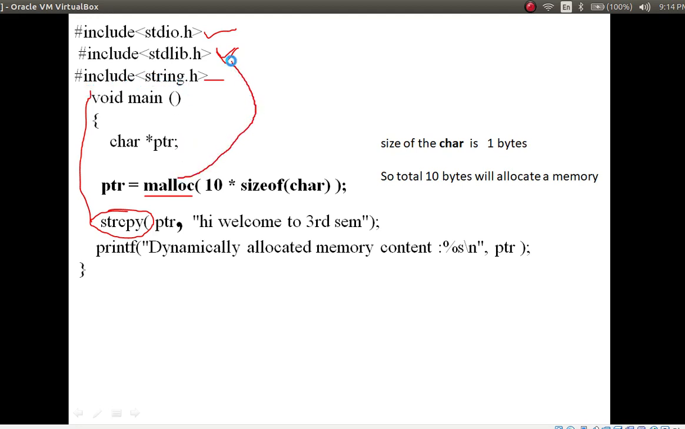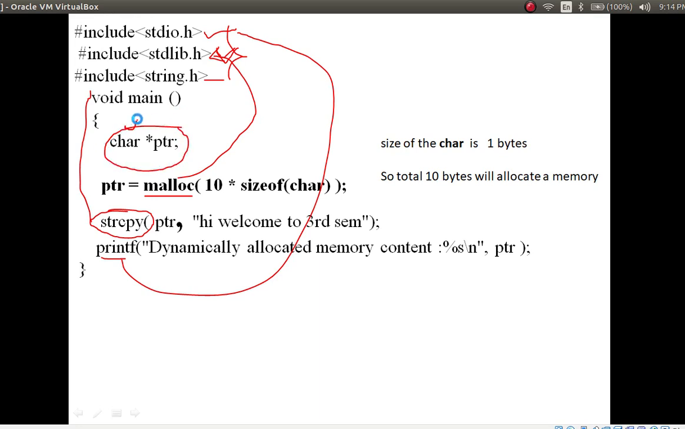malloc is for stdlib.h, and for printf and scanf we are using the standard input output header file. I hope you are clear on these 3 header files. Okay, in the main function I am going to define what? A pointer variable, which type? Char type.